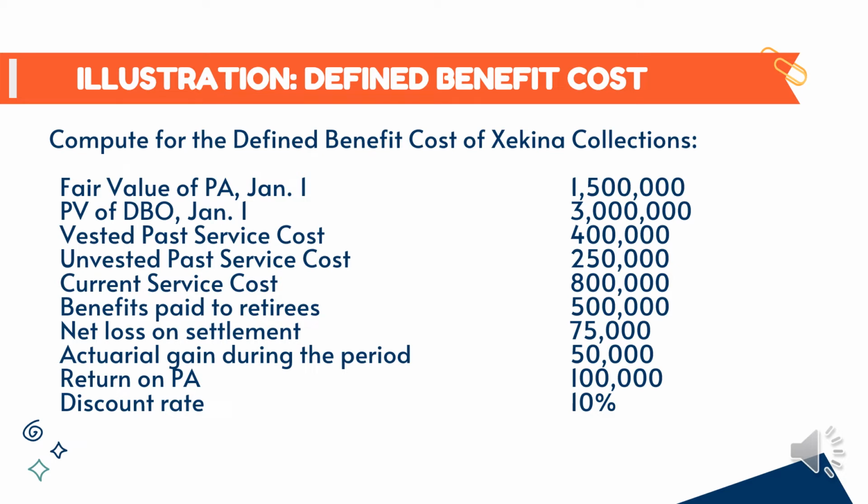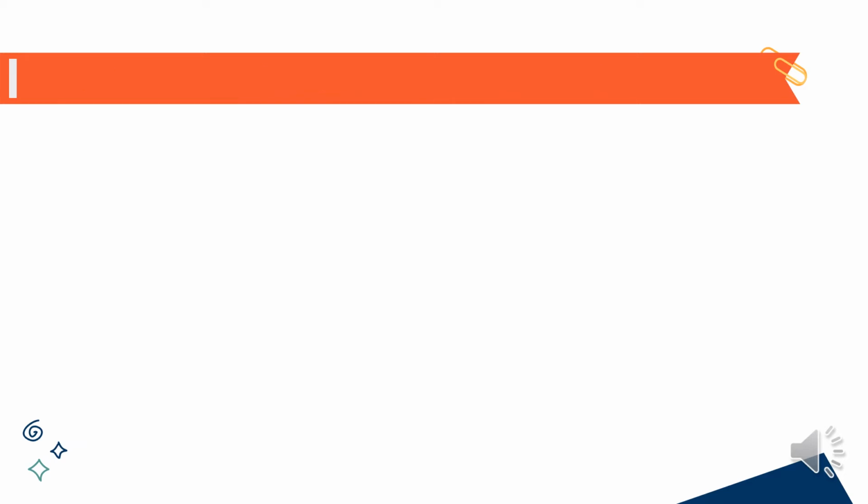Benefits paid to retiree is 500,000. Net loss on settlement is 75,000. Actuarial gain during the period, 50,000. Return on plan asset 100,000, and the discount rate is 10%. Dito, i-discuss na natin kung paano siya nakuha.